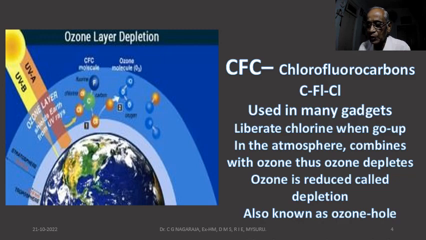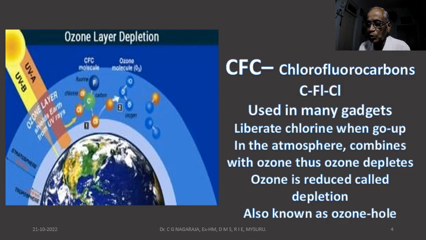That means even in the minutest possible way, ozone will be completely chemically reacted with CFC, and that is what is called depletion of ozone. Sometimes it's also called ozone hole.